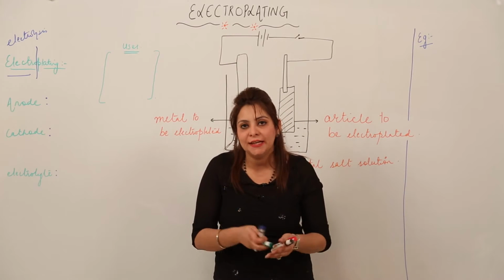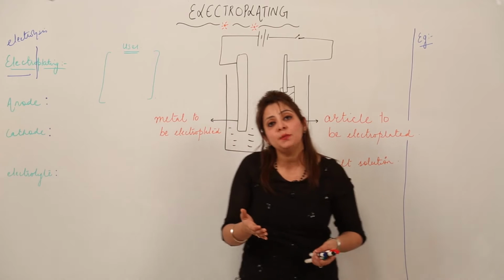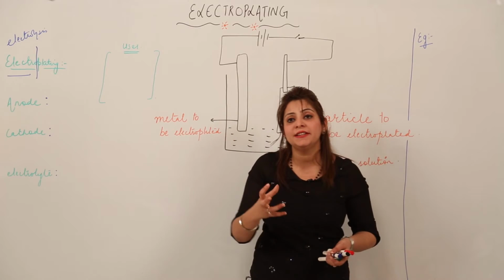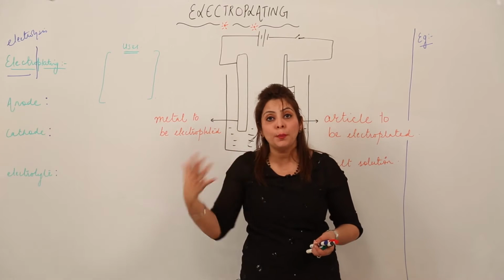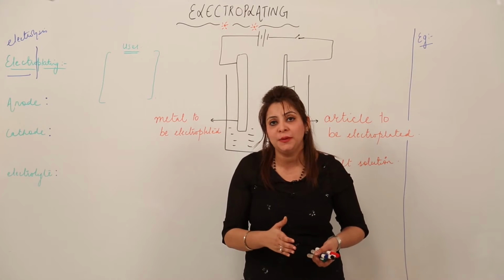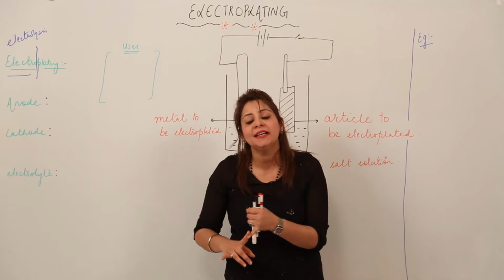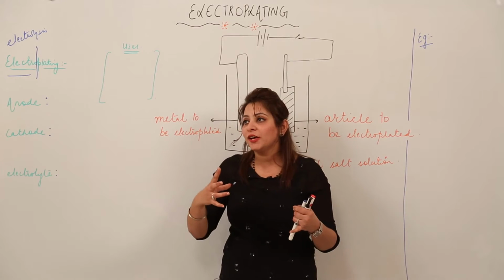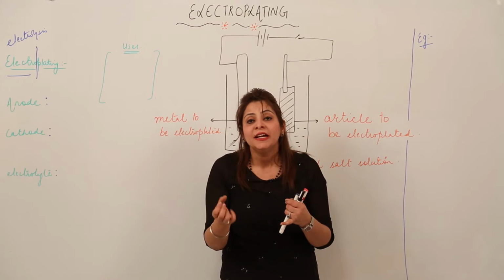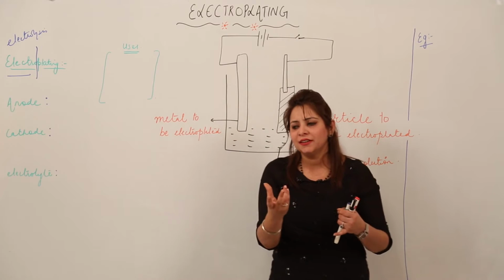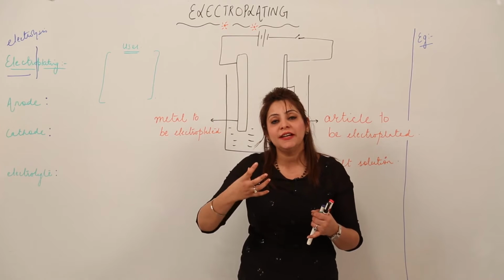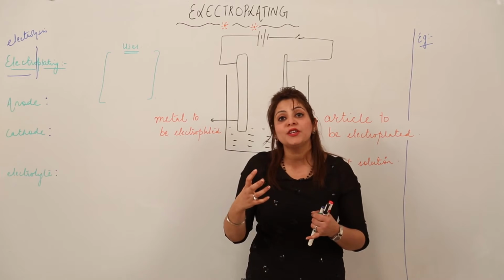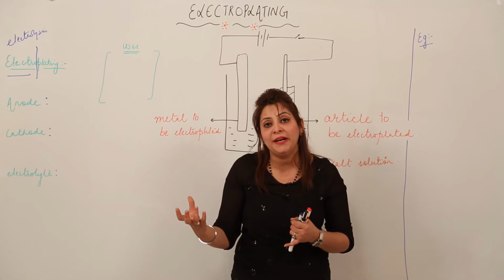So this is electroplating. And why is electroplating done? Like I told you, they serve some important uses, or they improve certain properties. So what are the uses of electroplating? Electroplating is used to make jewelry more attractive. You must have encountered jewelry which is just electroplated, on which the gold plating or the silver plating is there.